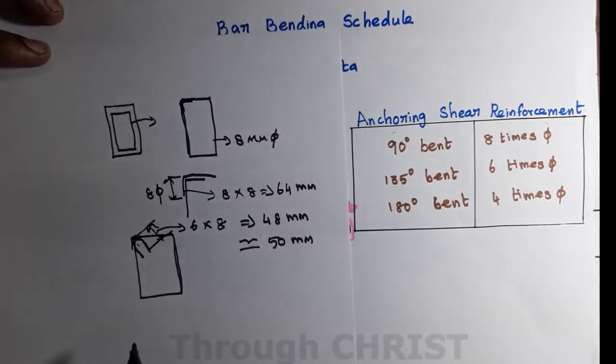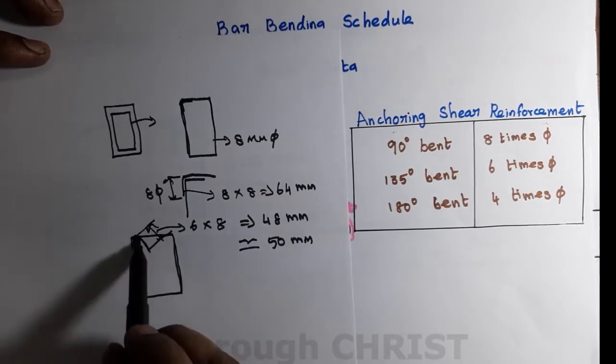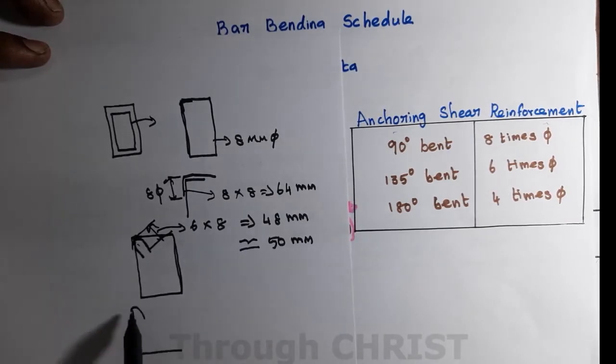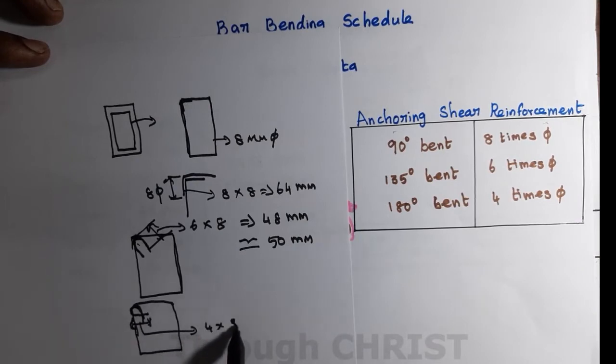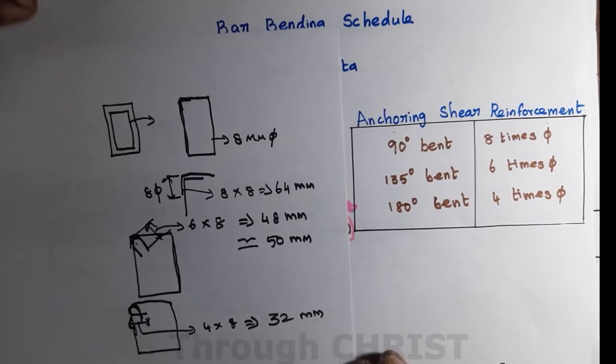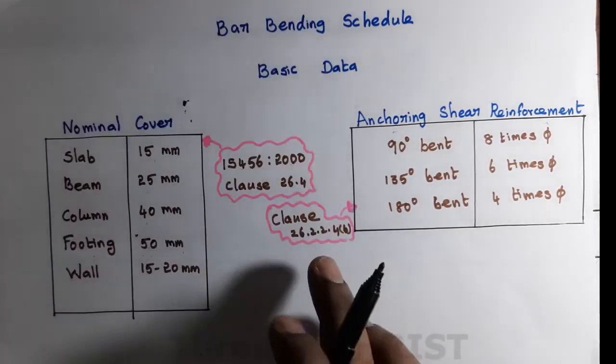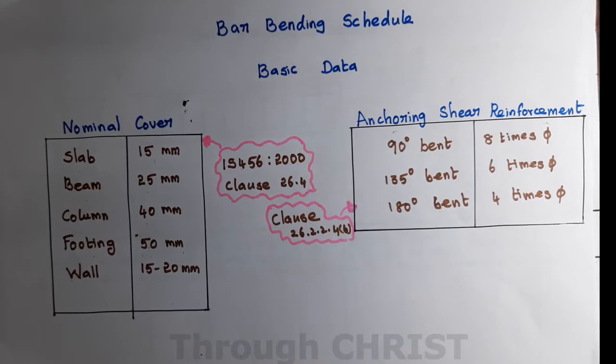Similarly, if you are doing a 180-degree bend, if it is coming like this, then 4 times the diameter of reinforcement is sufficient. The length is 4 into 8, that means 32 mm is sufficient. So this is mentioned in clause 26.2.2.4b. So these are some of the basic information needed for preparing a bar bending schedule.